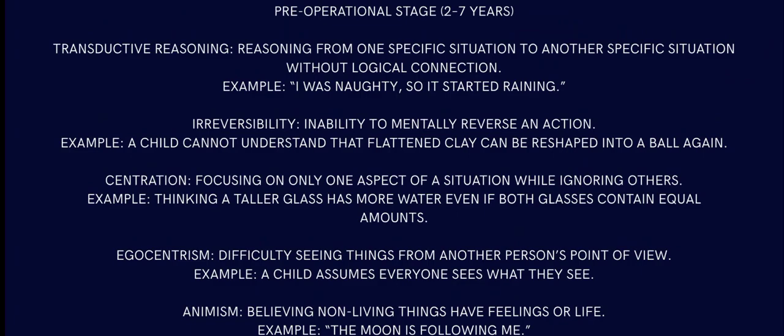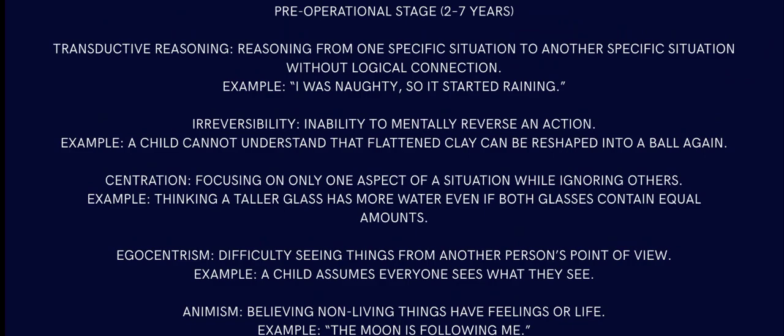Then comes centration, focusing on only one aspect of a situation while ignoring others. Example, thinking a taller glass has more water even if both glasses contain equal amounts. Maybe a fatter glass and a taller glass. The kids only know that the tall glass contains more water, but diameter-wise there may be a fatter glass. You cannot comprehend this. So that is centration. Because the age is 2 to 7, it's very not helpful here.